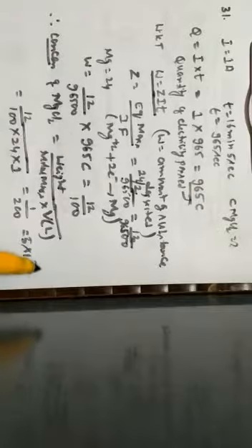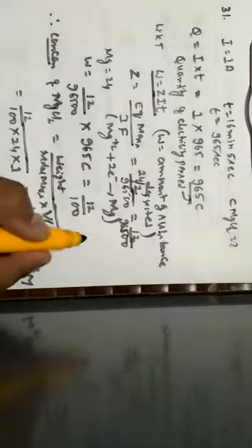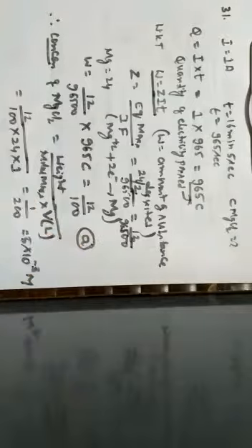The molecular mass of magnesium is 24, with 1 liter of the solution as volume. On simplification, 12 ones are 12, twos are 1, divided by 200. That is equal to 5 into 10 to the power of minus 3 molar. This is given by option A.